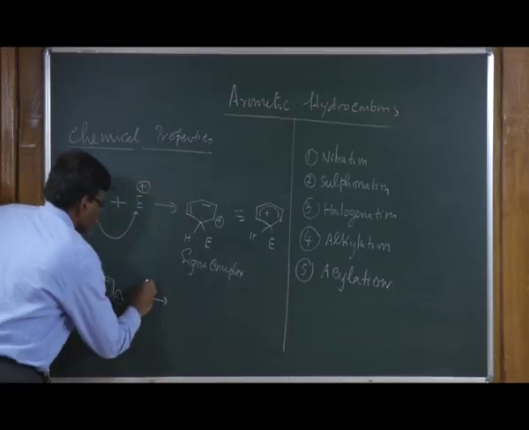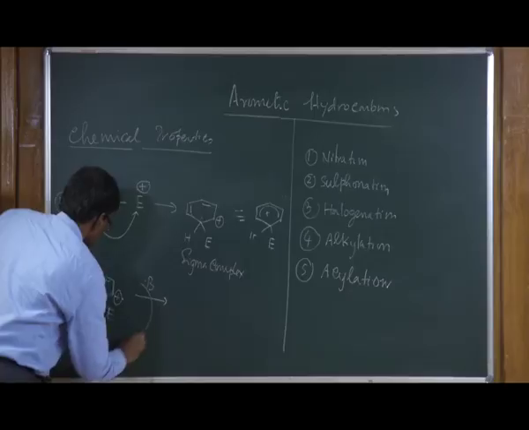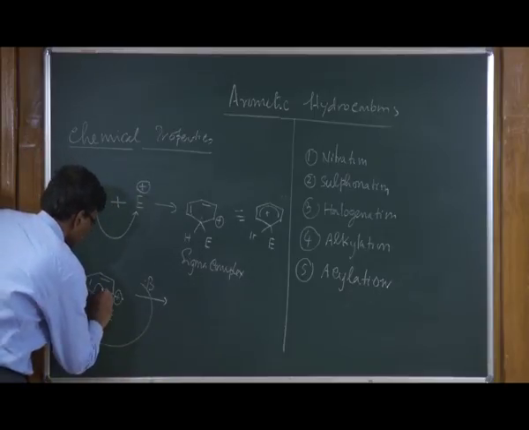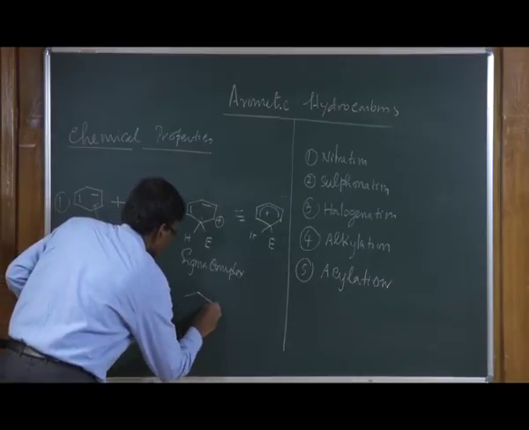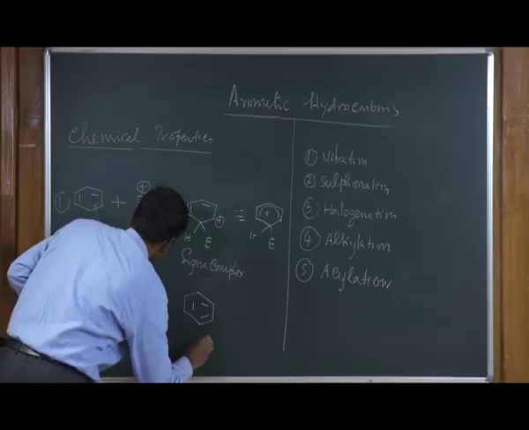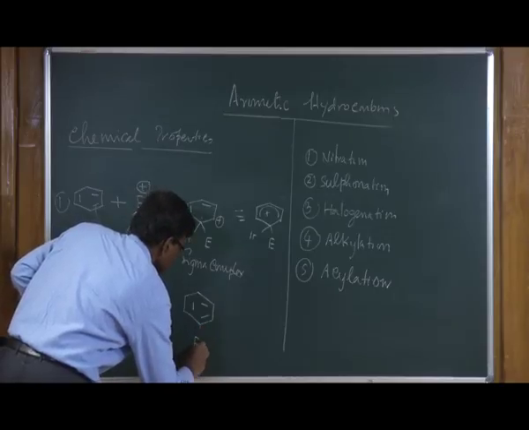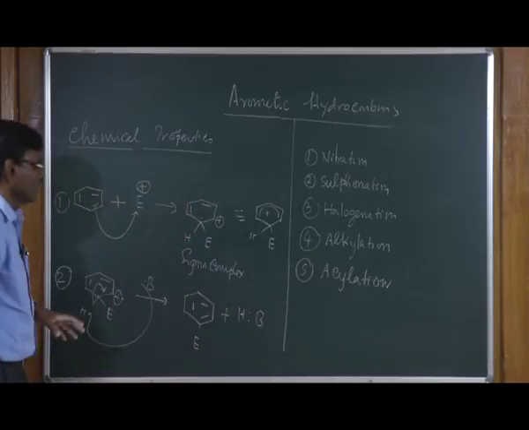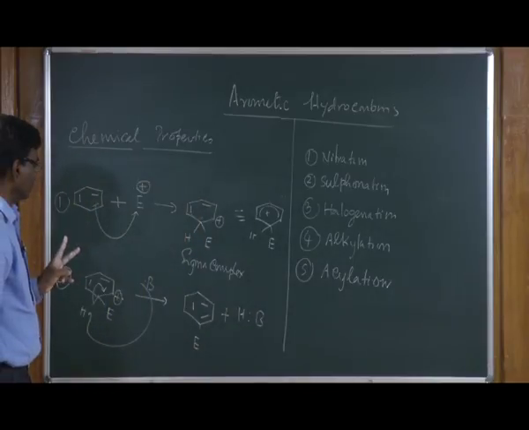Once you form this intermediate, the base can remove this proton, then you restore the aromaticity. So, it involves two steps.